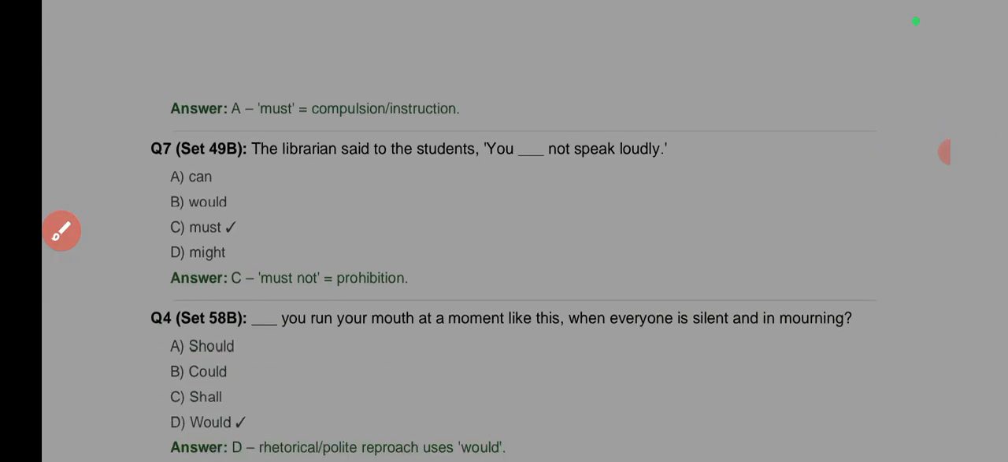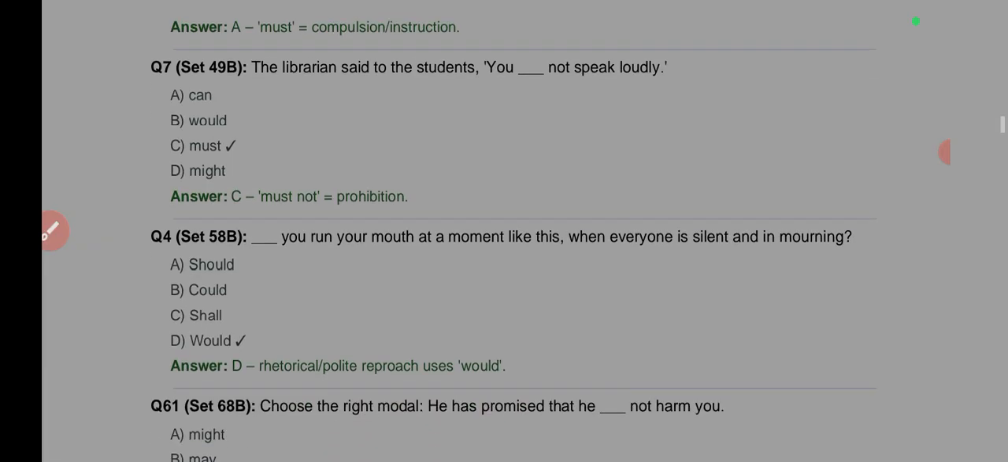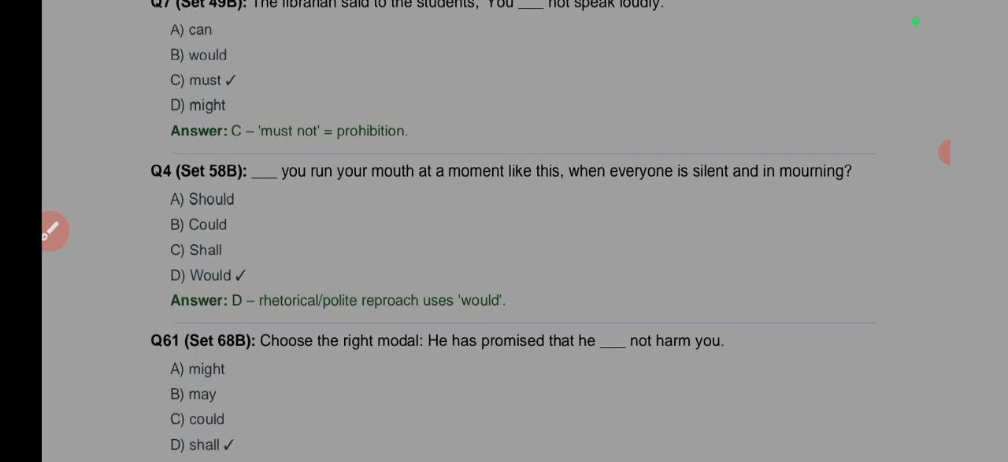The librarian said to the students, "You must not speak out loudly." Yes, you must. In the library, you don't shout, right? So it will be must. That is, it is prohibited. Next: ___ you run your mouth at a moment like this when everyone is silent and mourning? Should you run your mouth at a moment like this when everyone is silent and in mourning?